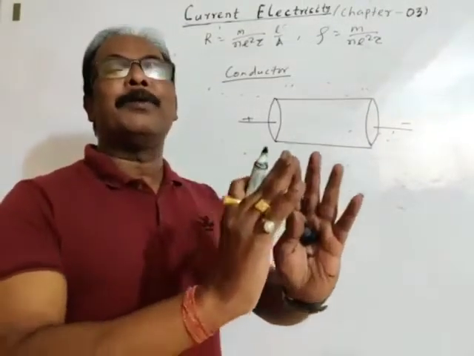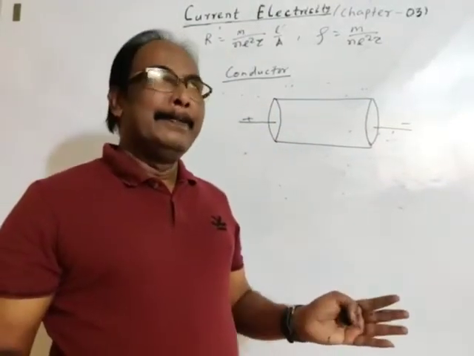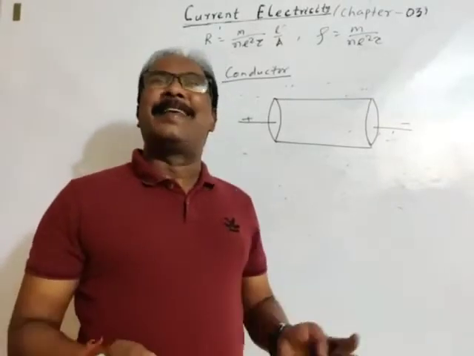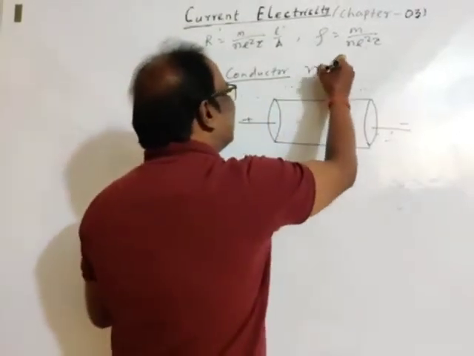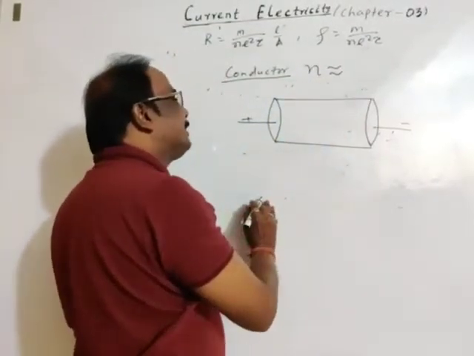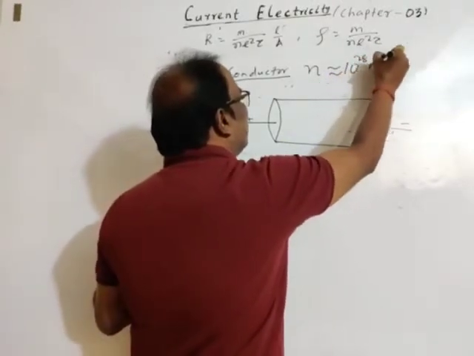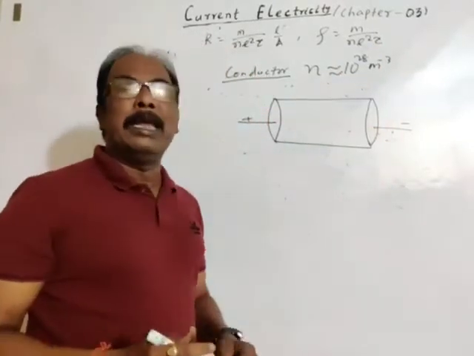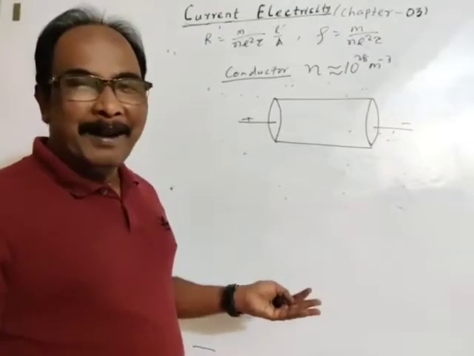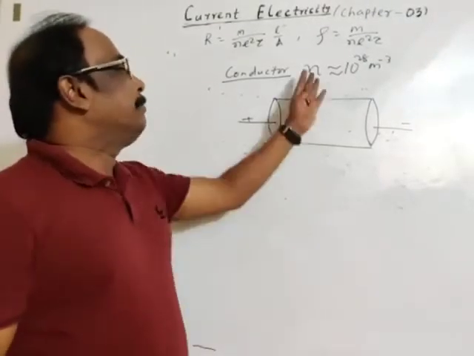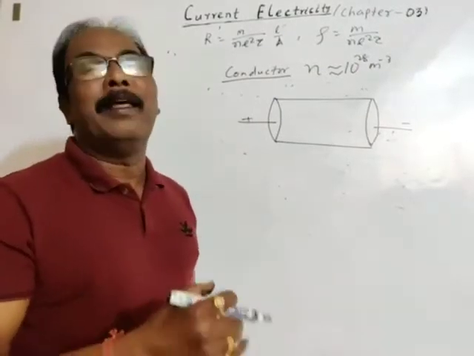the free electrons present in the conductor, of course we have discussed, a conductor is a substance which has a high number density of free electrons. The approximate value of number density of free electrons may be taken as 10^28 per meter cube, and this power of 10, 28, may vary, maybe 29, 30, 31, depending upon the nature of the substance. So the number density of free electrons in a good conductor or a metal is very high.